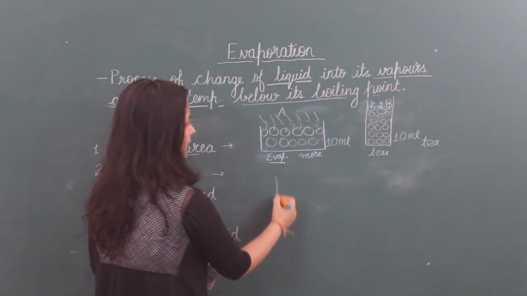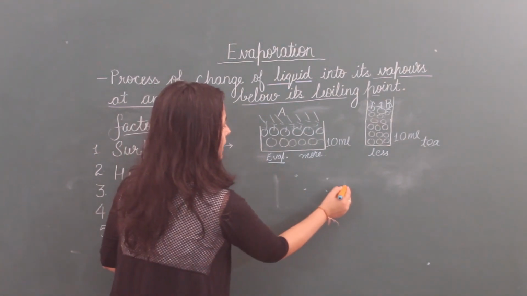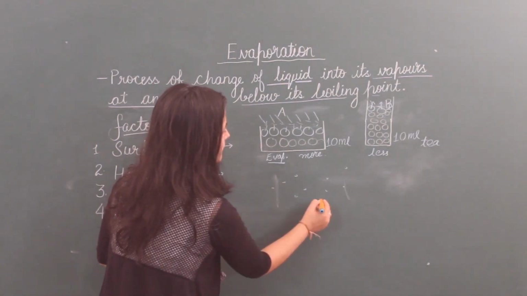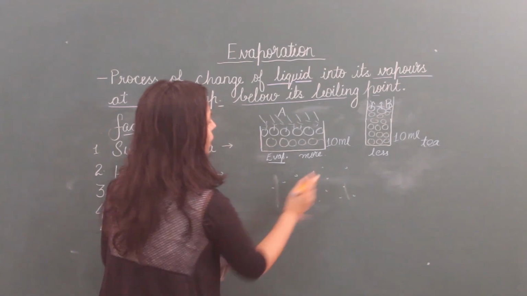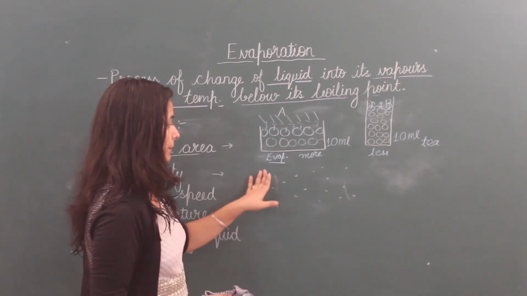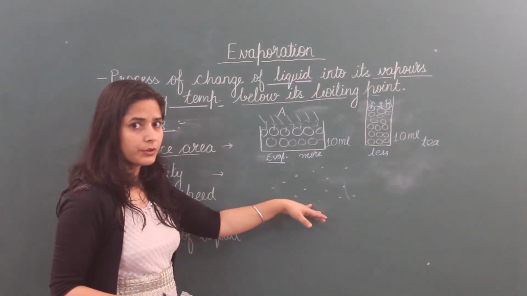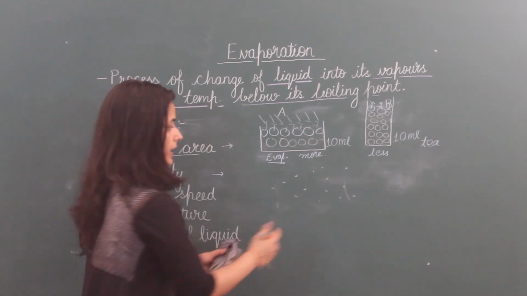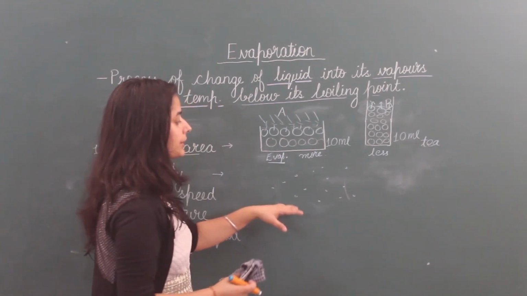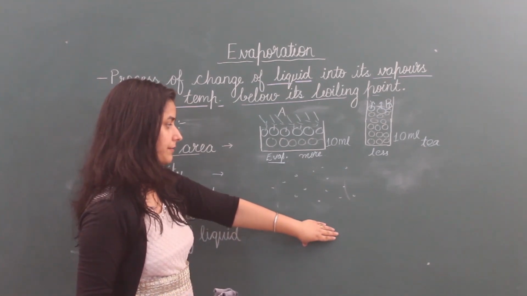Our environment can contain only a fixed amount of water vapors in it. Now what happens? If after rain water vapors are already more in the atmosphere, then it cannot take more water vapors from the ground or water surface.